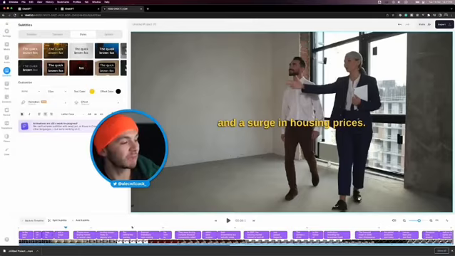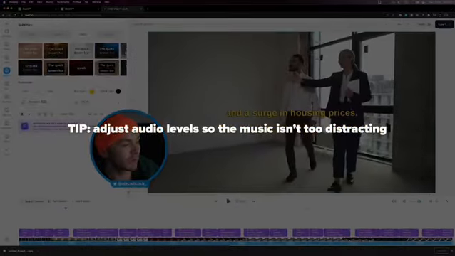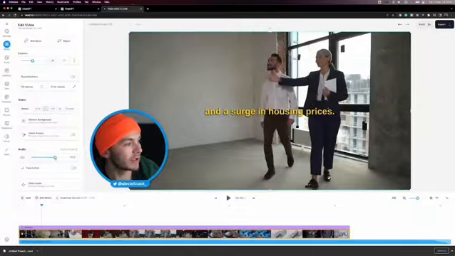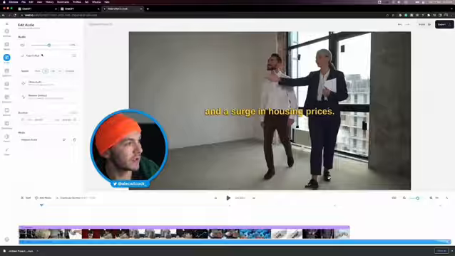And then that is pretty much it. What we might want to do is just turn up the audio on this track, and then maybe turn down the music just a little bit so it's not too much in your face.